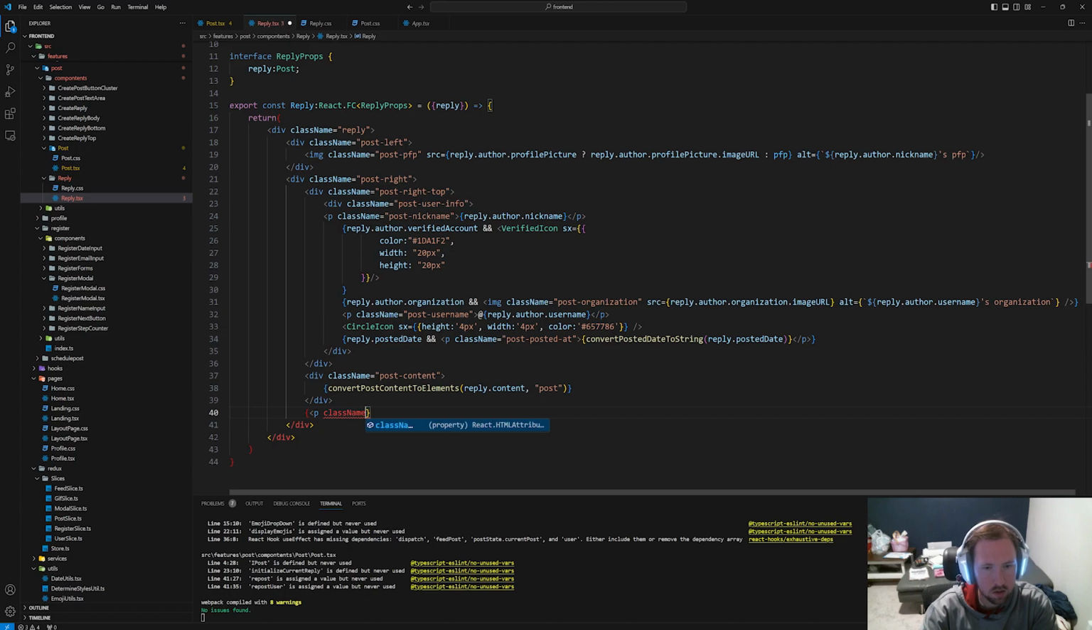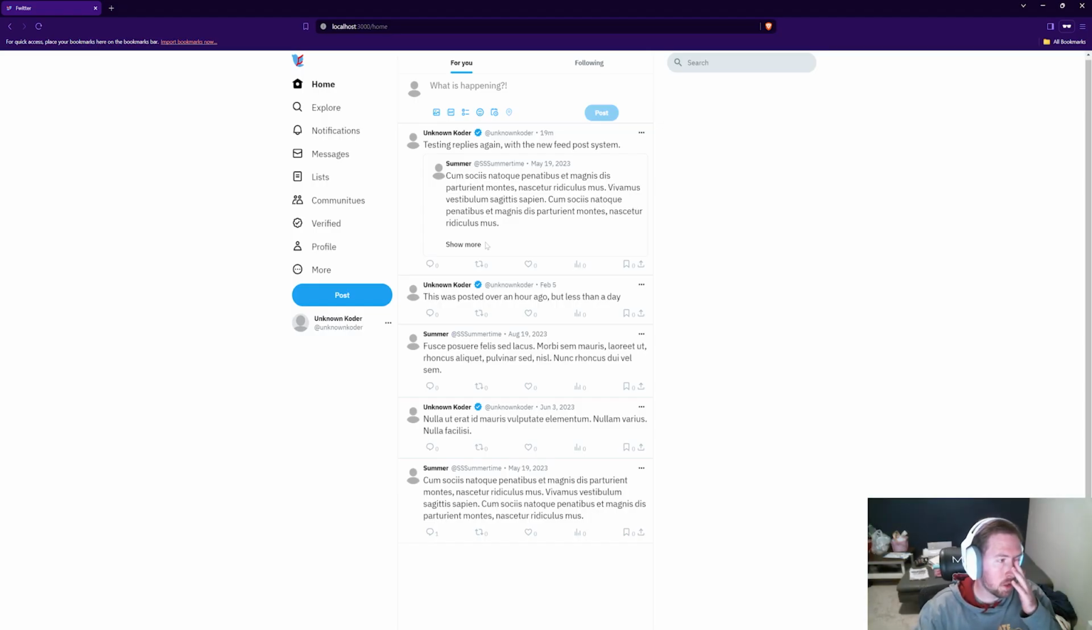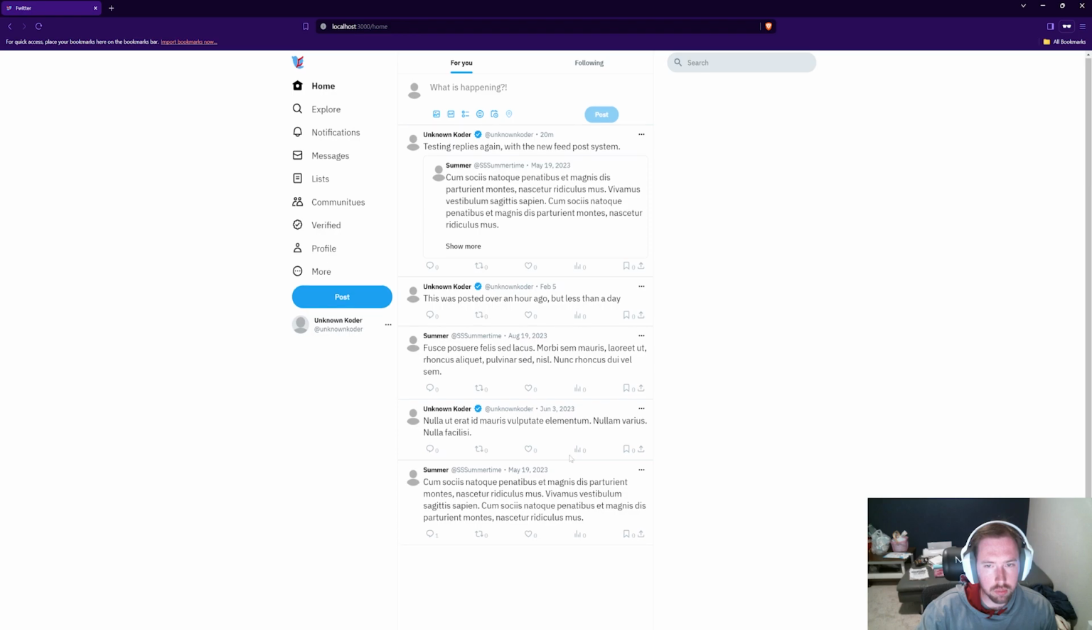Class name equal to, and this will be like reply show more, and this will say show more, and this will be blue. So whenever we need to show more, we'll have that there. And obviously we want to style that up. So we need to figure out how to calculate when to do that. I think this is good. This is looking pretty well.